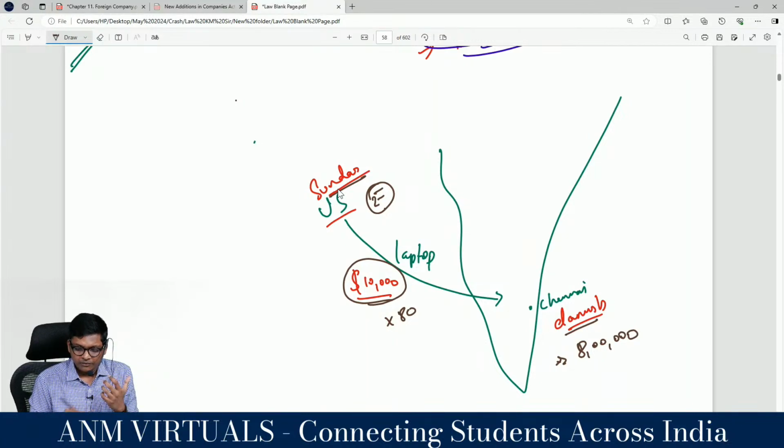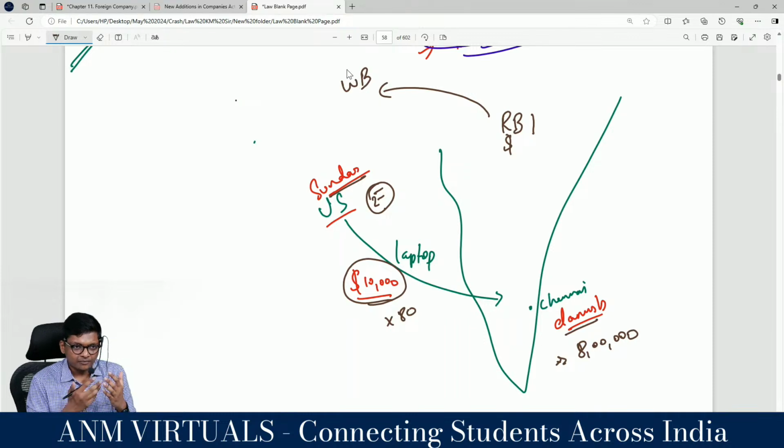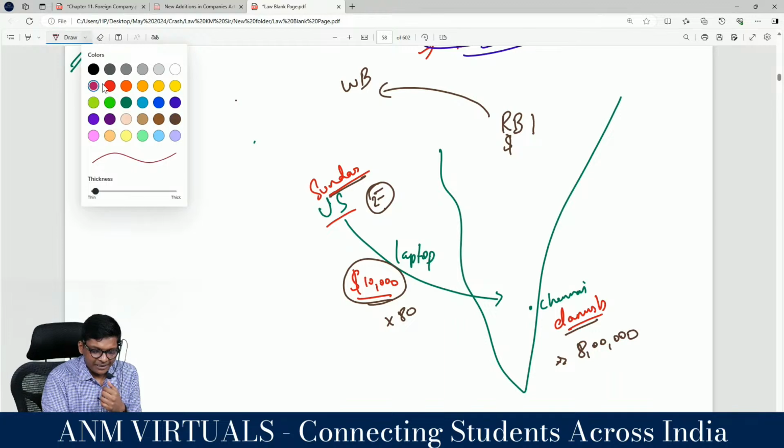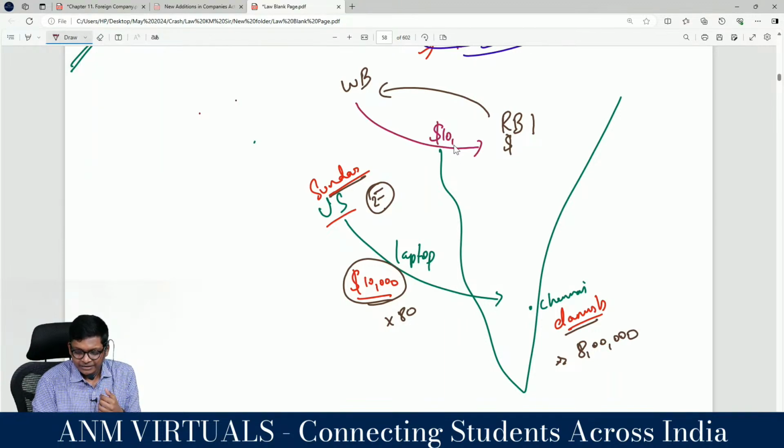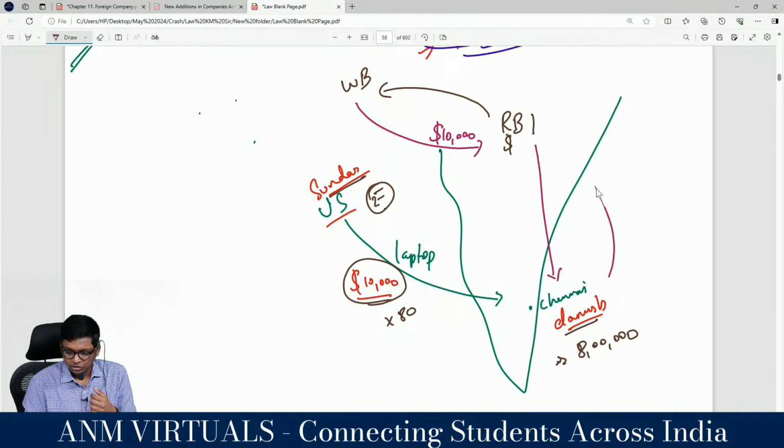He needs dollars. From where will he get dollars? He will go to RBI. Introduction for FEMA. He will go to RBI and say, RBI, I need $10,000. Can RBI print dollars? No. RBI will go to the World Bank and tell, World Bank, I need $10,000. The World Bank will give a loan of $10,000 to RBI. RBI will give that to Dhanush. Dhanush will give RBI 8 lakhs.